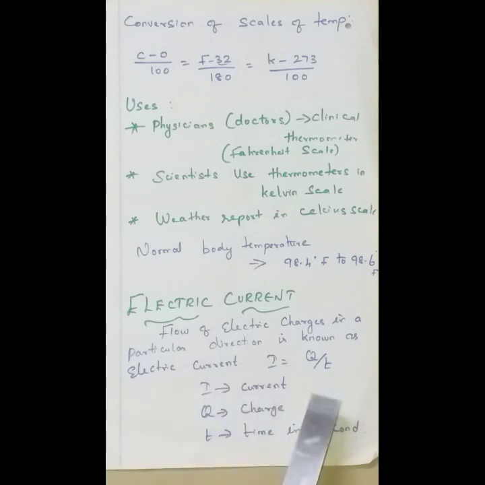The formula for current is I. I represents current. Q means how much amount of charge is passing through the wire. T is the time in seconds. So the flow of electric charges, which is expressed as Q, in a particular direction is known as electric current. I equal to Q by T.